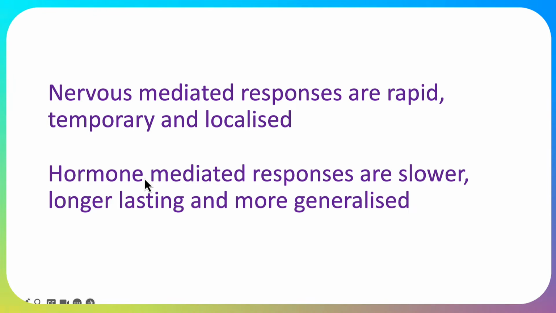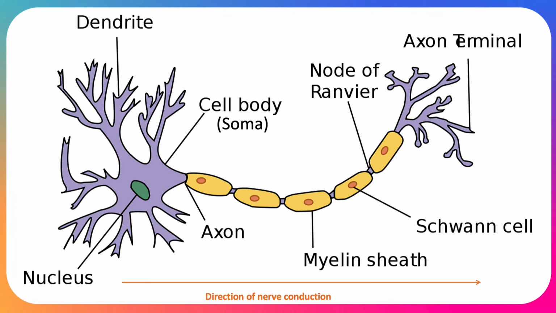Now, nervous-mediated responses are very rapid. They are temporary, very short-lasting, and very localized. Whereas responses that involve hormones take longer to act because they need to wash through the blood or the lymphatic system. They hang around longer, they're a longer duration, and they're more generalized, so they can affect larger parts of the body. So as we learn more about different types of homeostasis, we'll differentiate these. At the moment, we're talking about the nervous-mediated responses, or neuronal homeostasis.